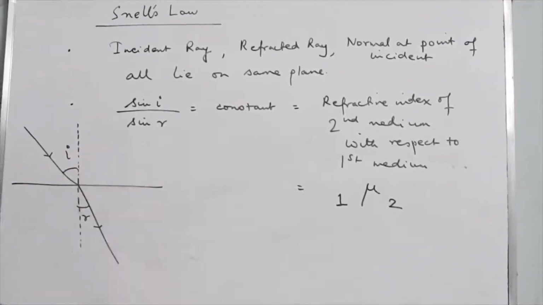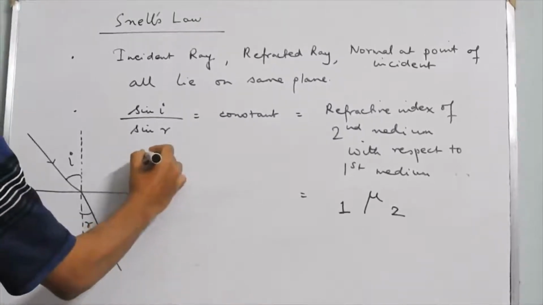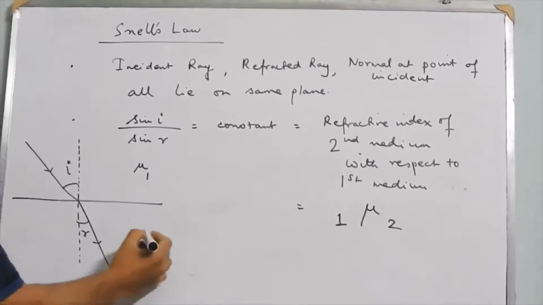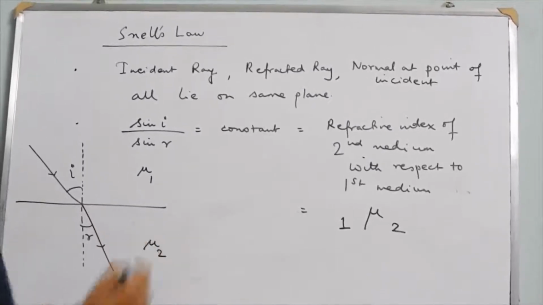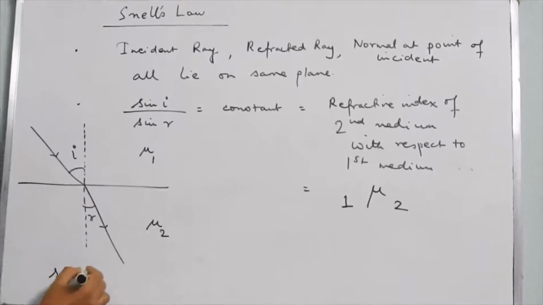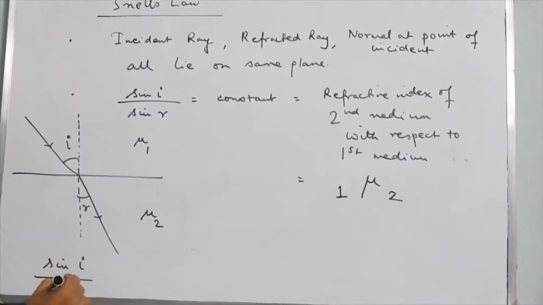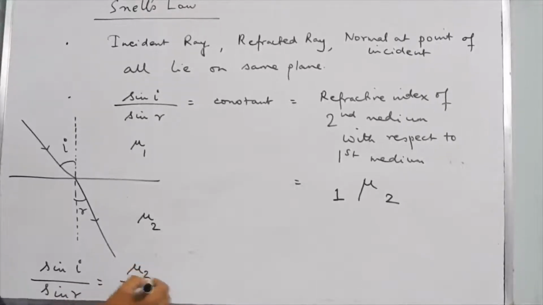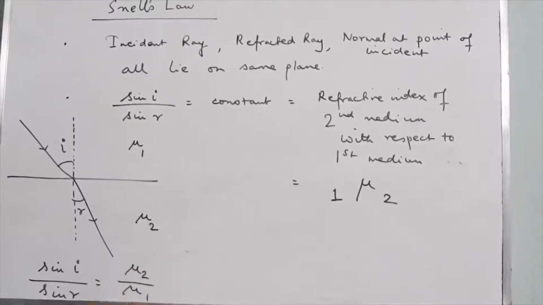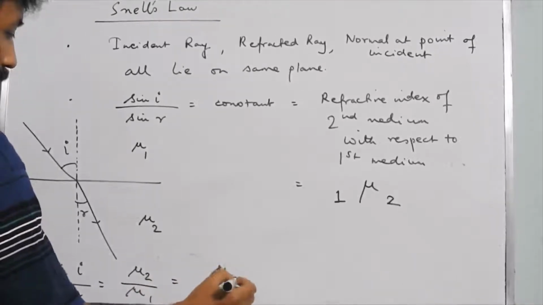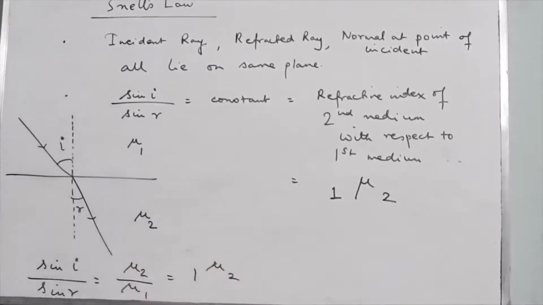If this is the rarer medium of refractive index mu1 and this is the denser medium of refractive index mu2, we say that sine of angle of incidence by sine of angle of refraction is mu2 by mu1, which is also called the refractive index of the second medium with respect to the first medium.